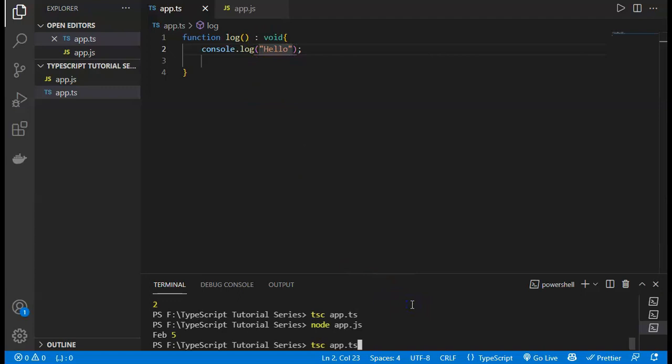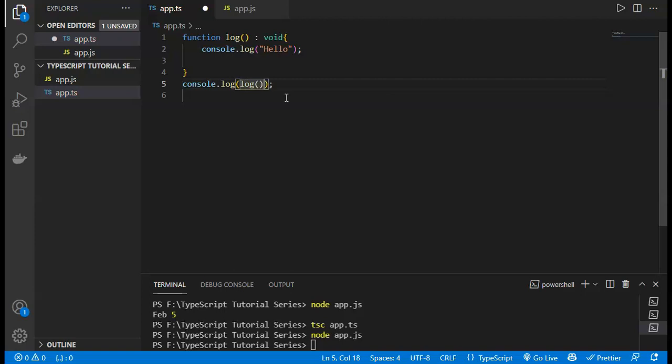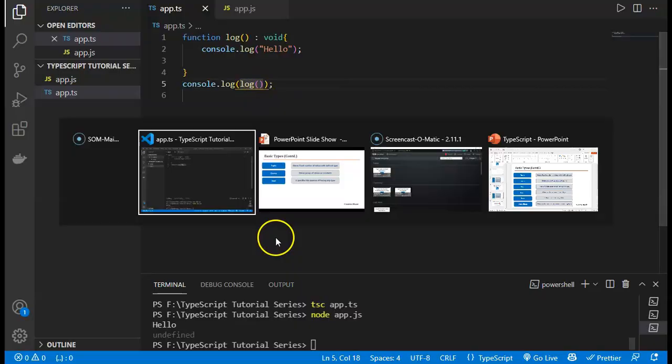It will just console.log there. If I run again, you will see it will not return anything. Then if I run this function inside console.log, it will now just log. If I save and compile this file, you will see it gives us hello, and the second value is undefined, because it doesn't define anything and doesn't return any value. So these are the concepts of void.